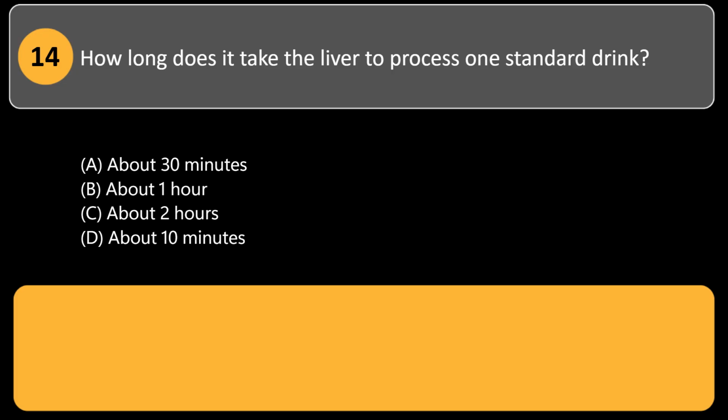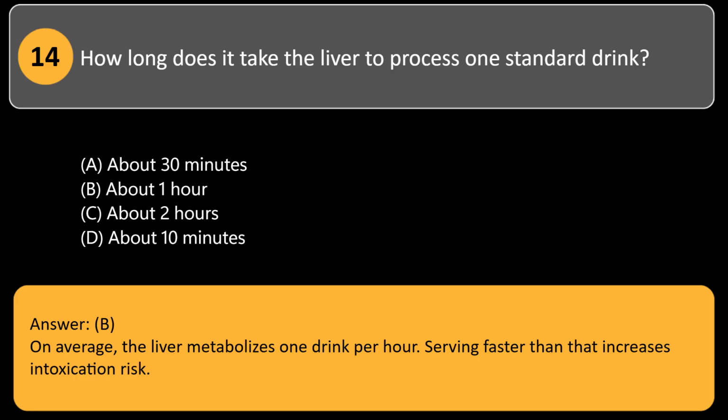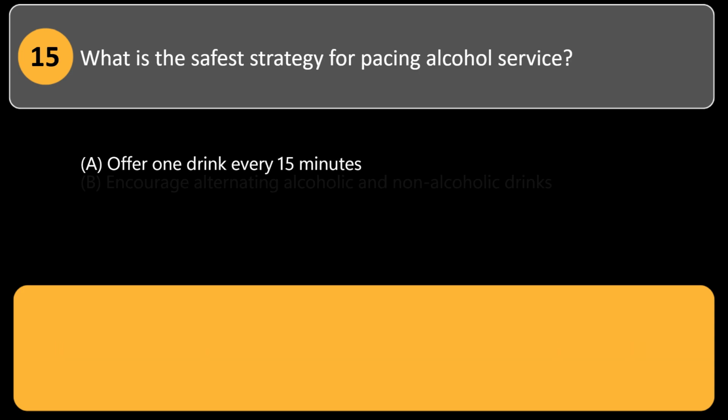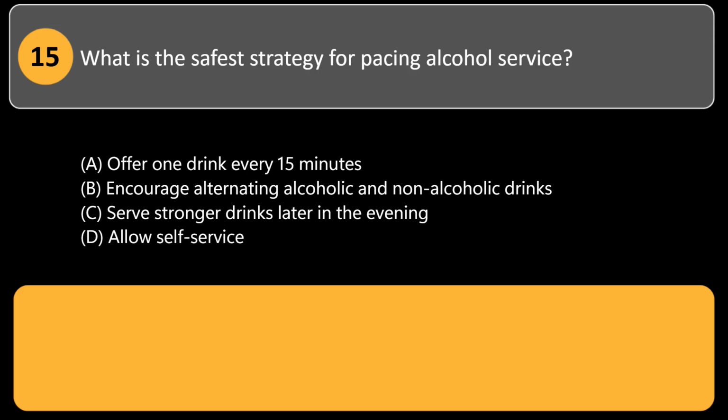A. About 30 minutes. B. About 1 hour. C. About 2 hours. D. About 10 minutes. Answer: B. On average, the liver metabolizes 1 drink per hour. Serving faster than that increases intoxication risk. What is the safest strategy for pacing alcohol service?